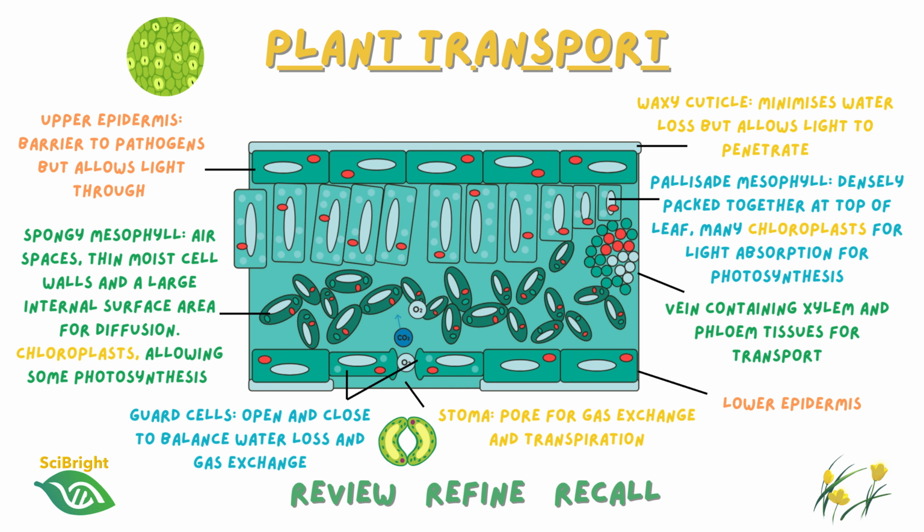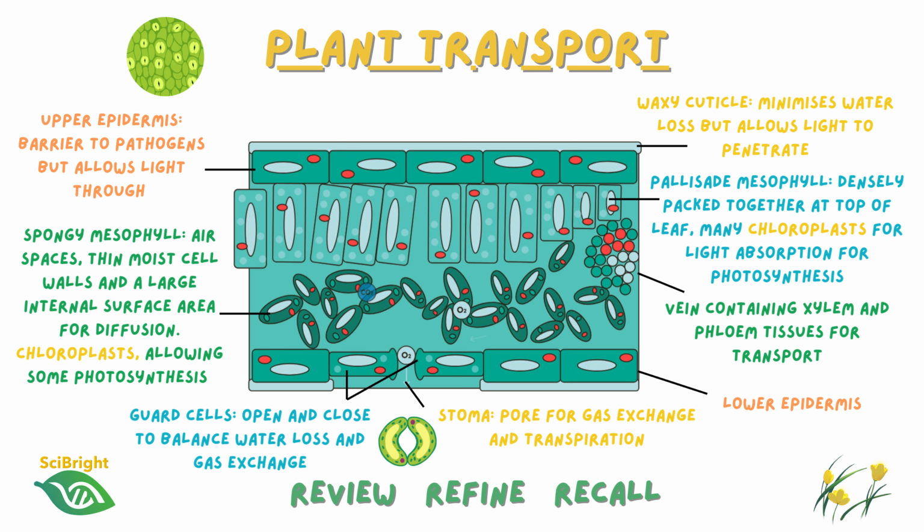Beneath this is the upper epidermis. These cells are also transparent, allowing as much light as possible to reach the palisade mesophyll. The palisade mesophyll is packed with chloroplasts and is the main site of photosynthesis because it lies close to the upper surface of the leaf. These cells receive the greatest light intensity, have a high concentration of chloroplasts, and they also tightly pack together.